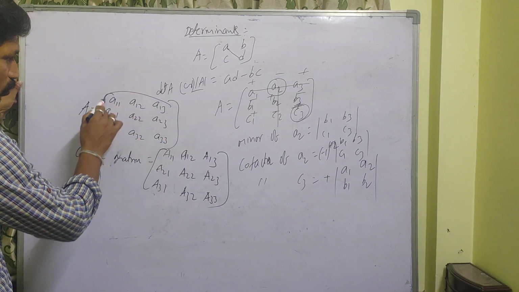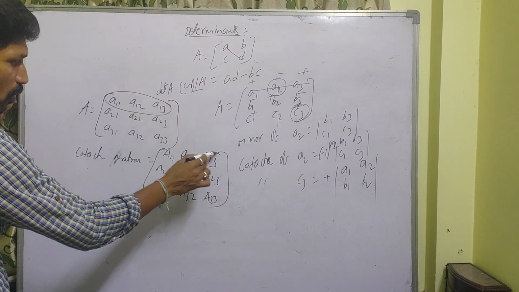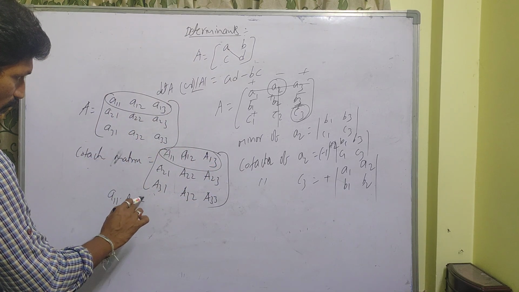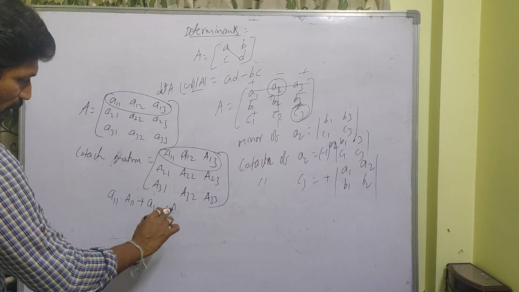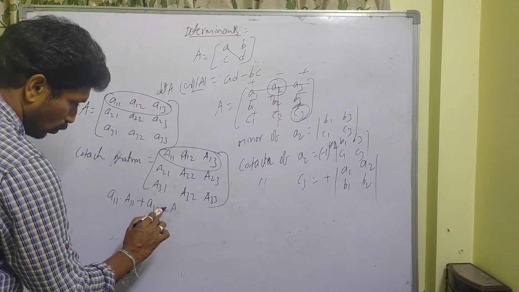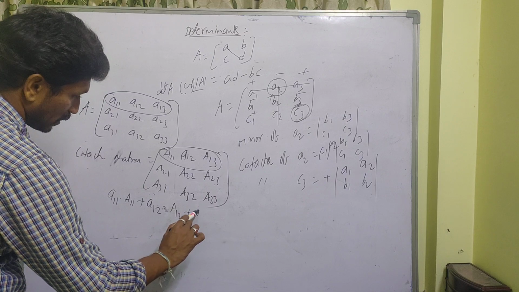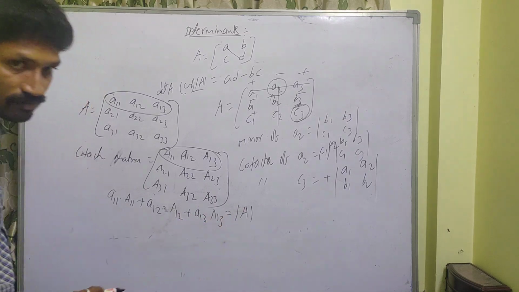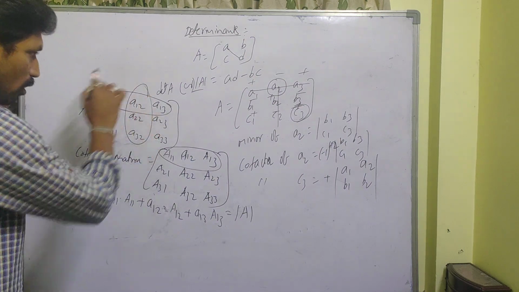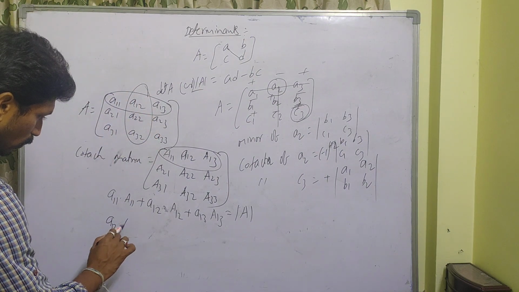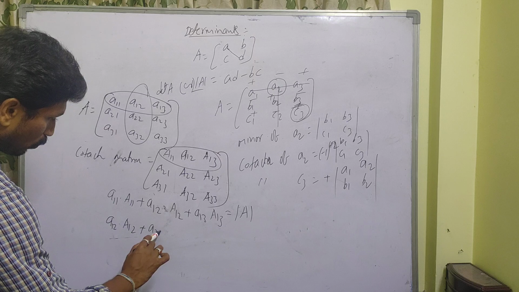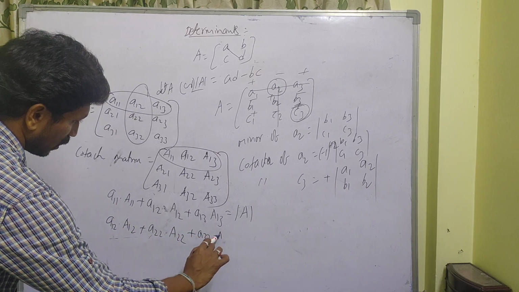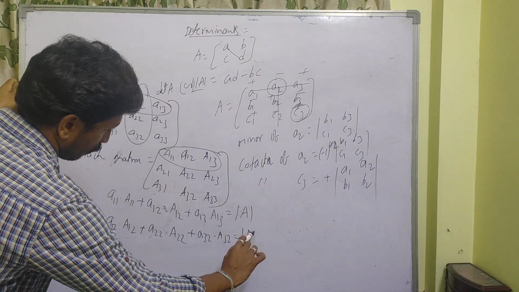If you go for row 1 with the corresponding cofactors multiplied, that means a11 into capital A11 plus a12 into capital A12 plus a13 into capital A13, this is nothing but the determinant of A. Or if you want to take this column, a12 into capital A12 plus a22 into capital A22 plus a32 into capital A32, this is also the determinant of A. You just remember.